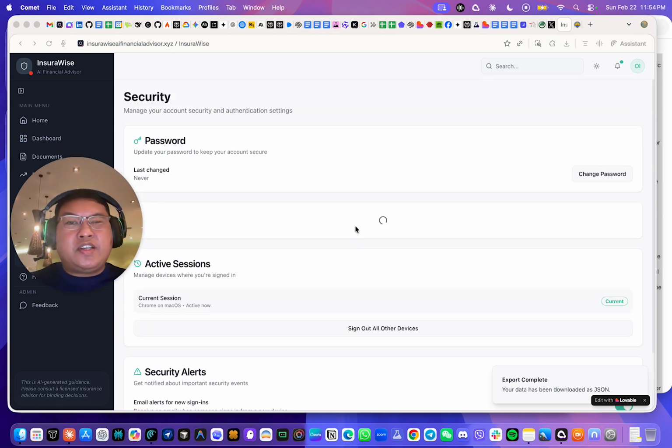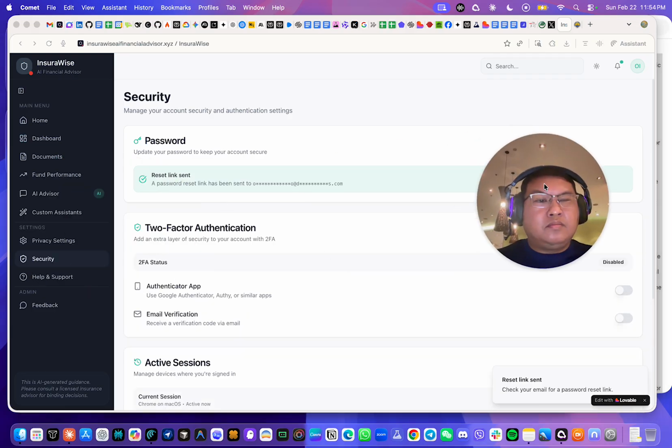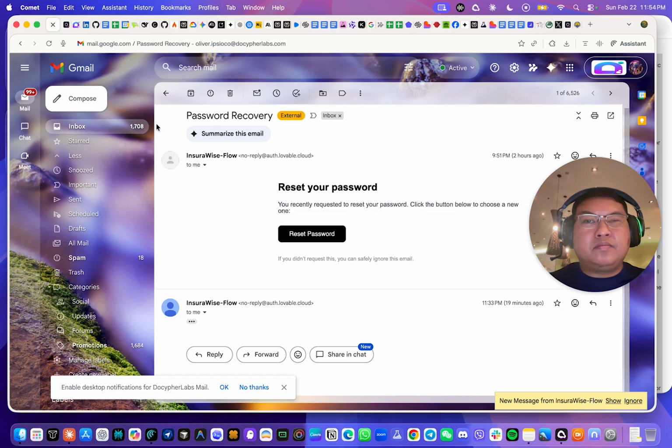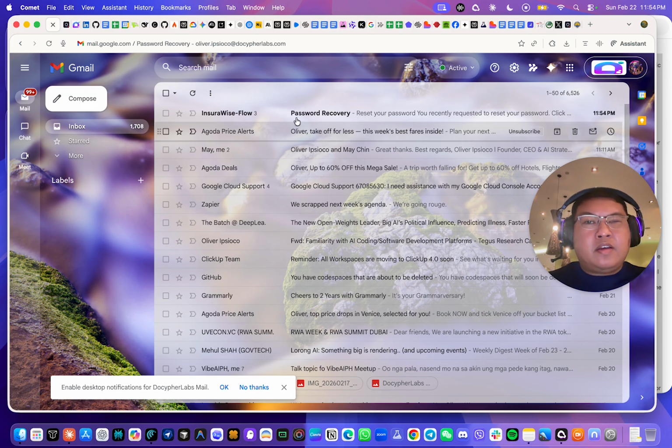And then you have the option for security. Let's say, for example, you want to reset your password. It's saying here, reset password link sent, and then I did receive an email.